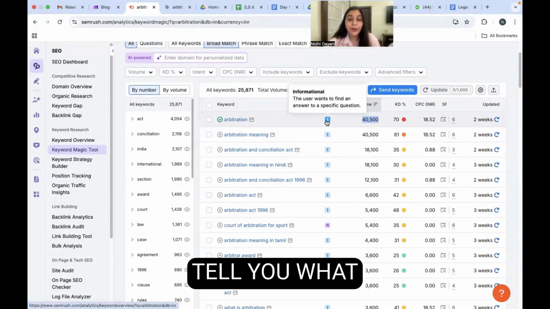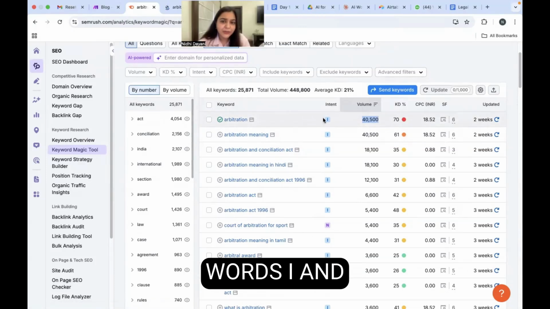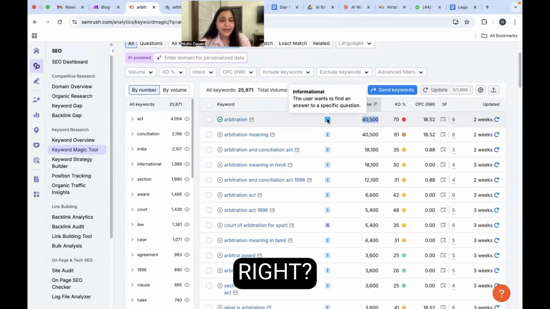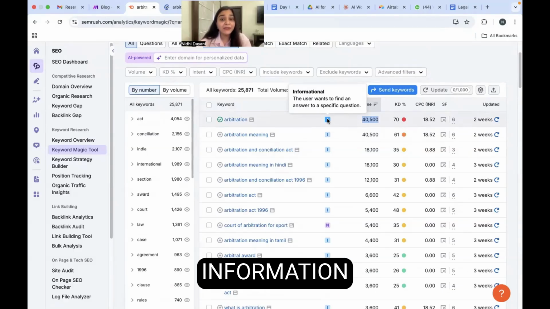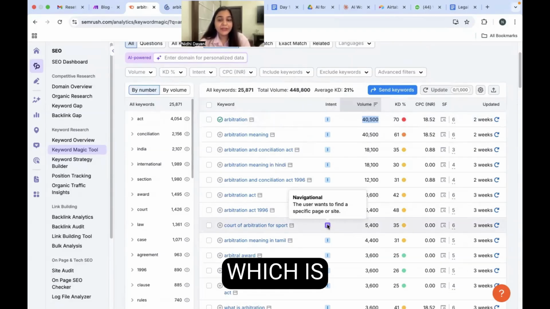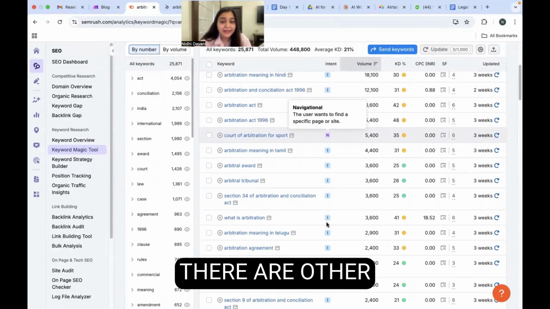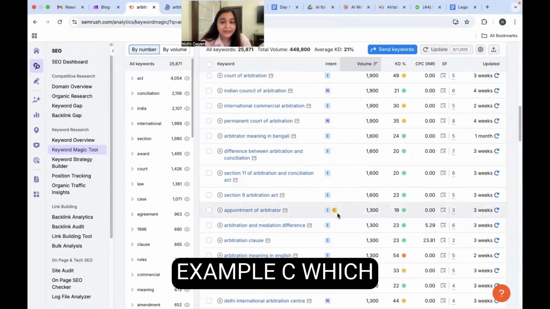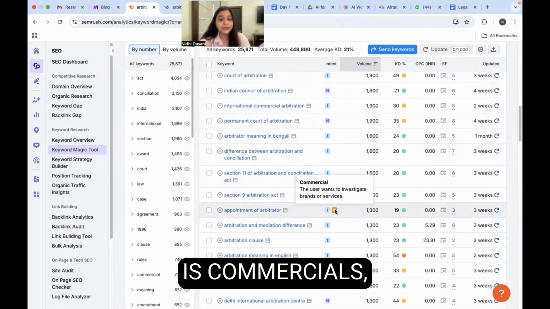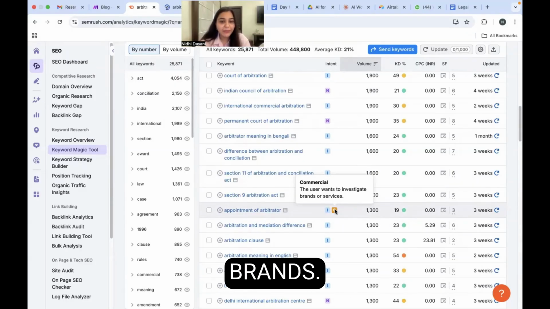Let me also tell you what the letters I and N represent. I is something that is informational, right? So people actually want to gather information about arbitration the most. N is something which is navigational, so they want to find a particular way around things, and that's why it reflects as N. There are other categories as well. For example, C, which is commercial, right? So they want to investigate brands.